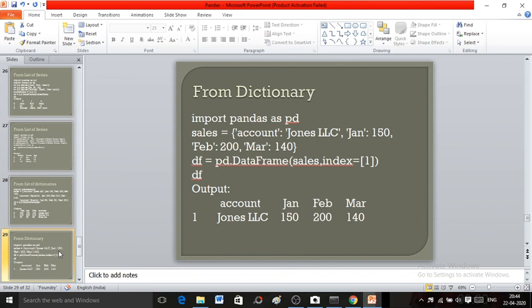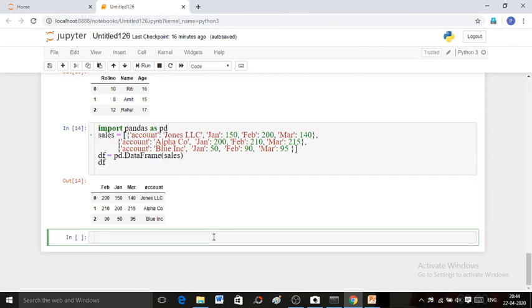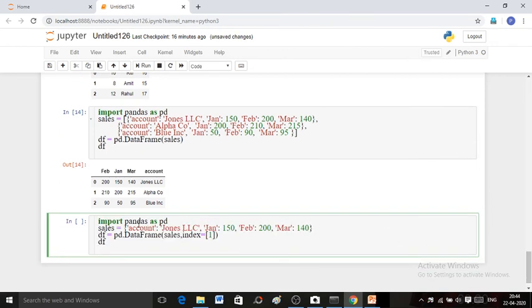Now let us move on to the next point where you will create your data frame from a dictionary. First of all, let's start from a simple dictionary, having only single values. Here this is a simple dictionary having scalar values, meaning single values, Jan 155, 200, March 140 and so on.